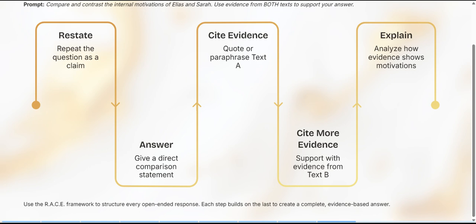Now, because this is a passage with two possible compare and contrast, you are going to take evidence from passage A and then passage B. So keep that in mind in the cite textual evidence section. Let's keep going.